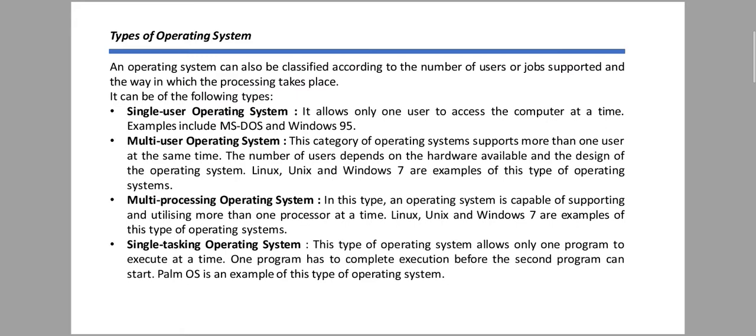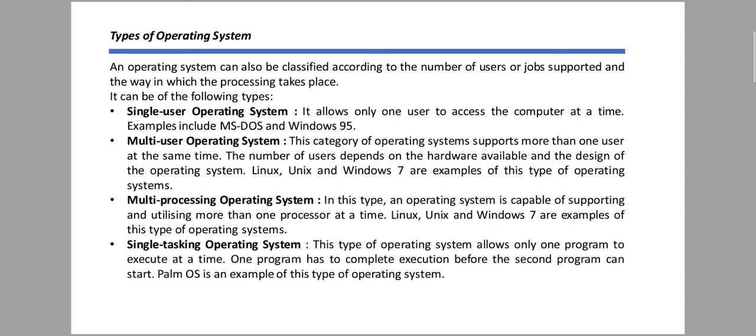The types of operating system. We all know that operating system is an interpreter between the user and the hardware. Today we will discuss the types of operating system. An operating system can also be classified according to the number of users or jobs supported and the way in which the processing takes place. In this way we can easily classify the operating system into 8 categories.